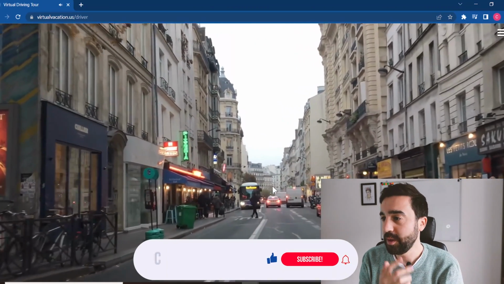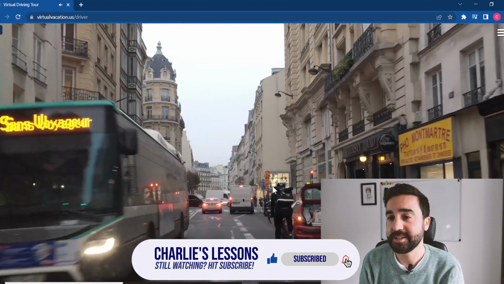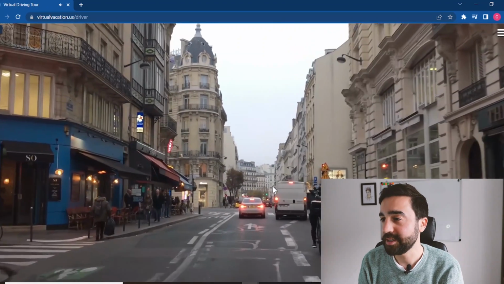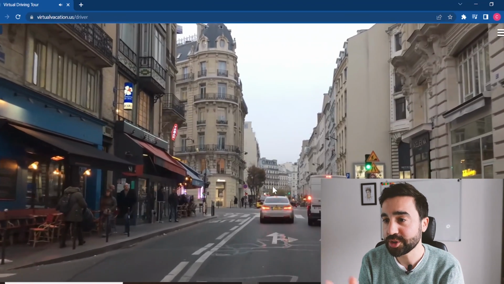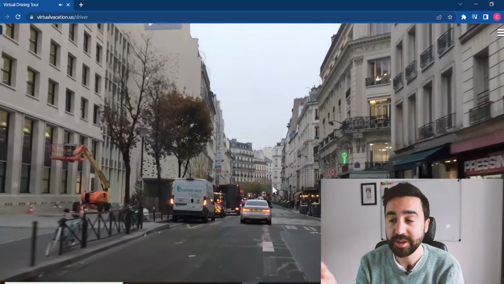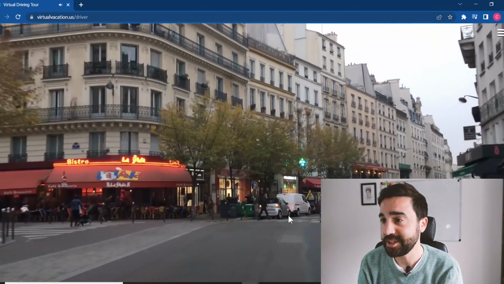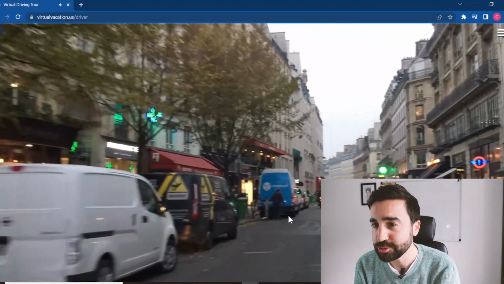So for example, I can see a tall building there, I can see a restaurant, I can see a clothes shop. What else can I see? I think I can see a bank. There is a bakery. Okay, I can see a restaurant, and I can see a chemist or a pharmacy on the left there. I think that's a jewelry shop.